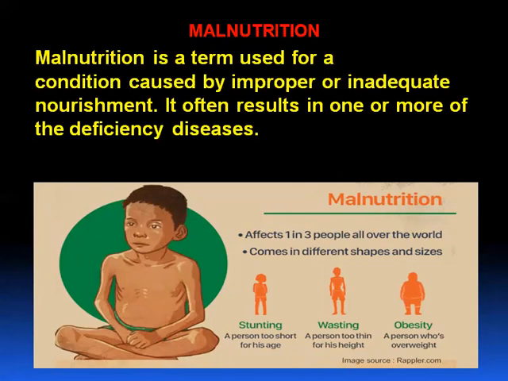It affects 1 in 3 people all over the world, and comes in different shapes and sizes. See, first person, stunting, that means growth is not there. And wasting, the person is too thin for his weight and height. Obesity, that means overweight. This may occur due to malnutrition.